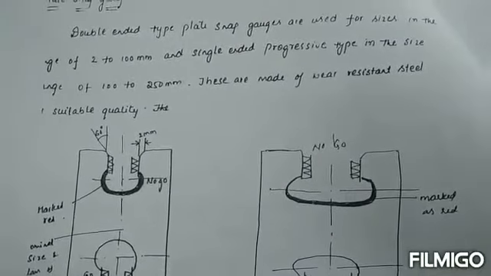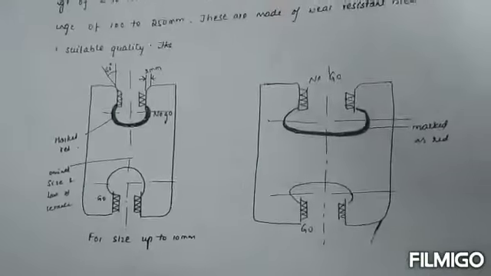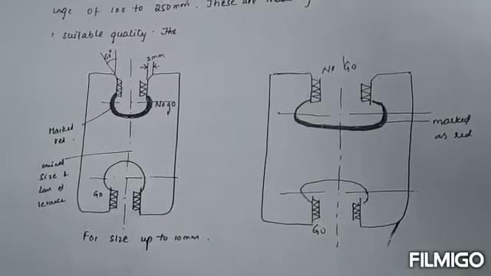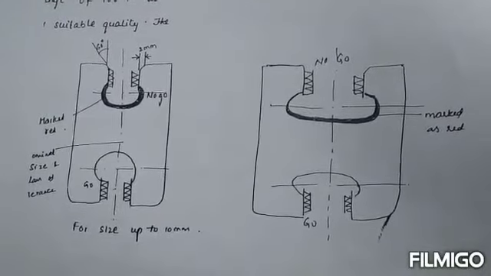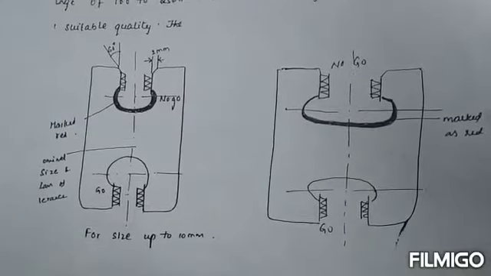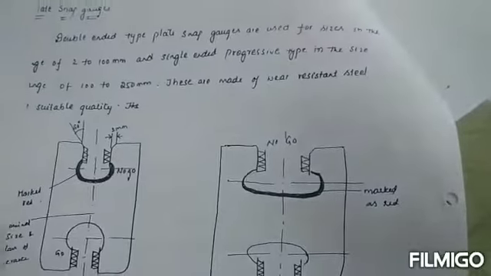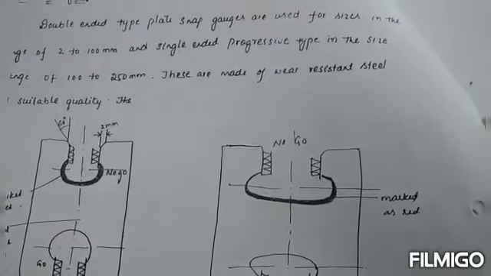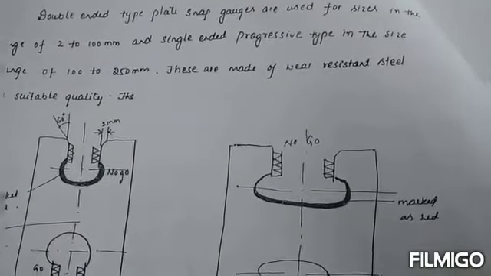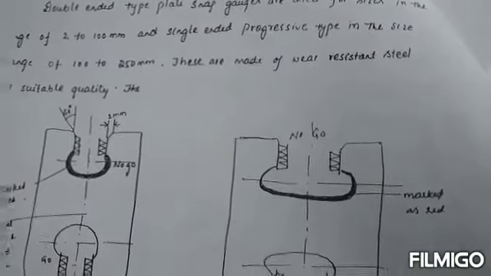These are made up of wear resistant steel and also suitable quality materials. Okay, for sizes up to 10 mm and above 10 mm, the gauges will be like this. And also we use different types of snap gauges, and the single-ended progressive type of materials will be assumed in this.